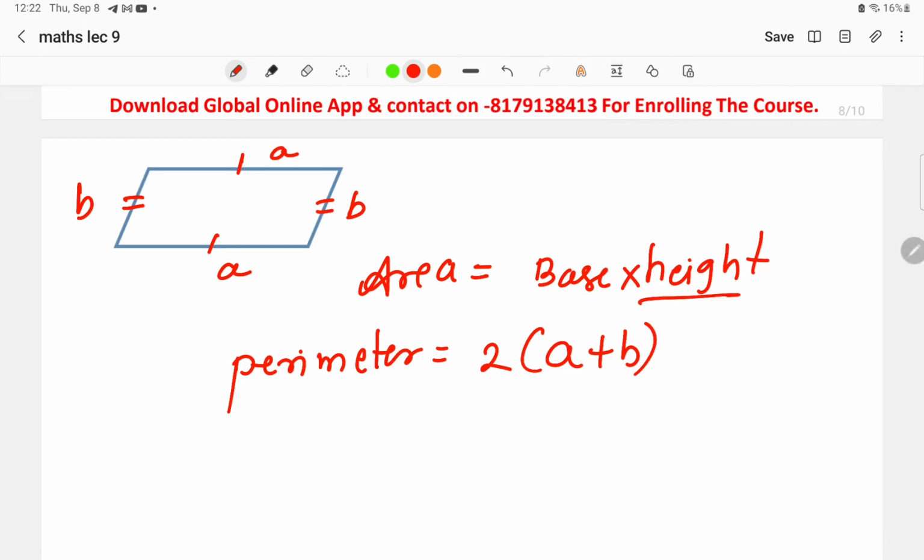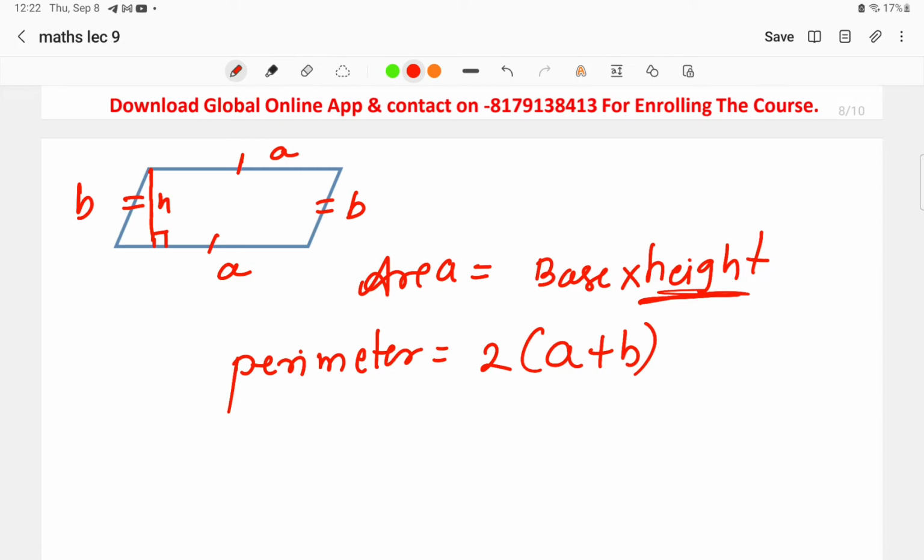Now we are talking here about the height. The height is taken from this side. We can take it like this, and this is the 90 degree. So this is the height. Okay, and whenever we talk about the area, we will be taking base into height. Sorry, base into height. Area is equal to base into height.